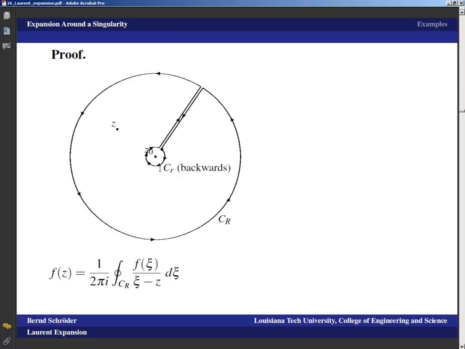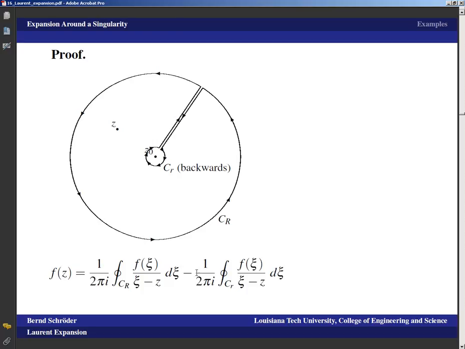And then we have plus the integral over c lowercase r with a negative orientation, and that would be minus the integral over c lowercase r, where we keep the positive orientation. And that already proves the first formula in the Laurent expansion.